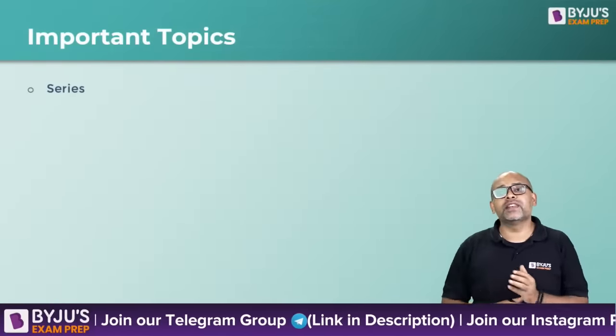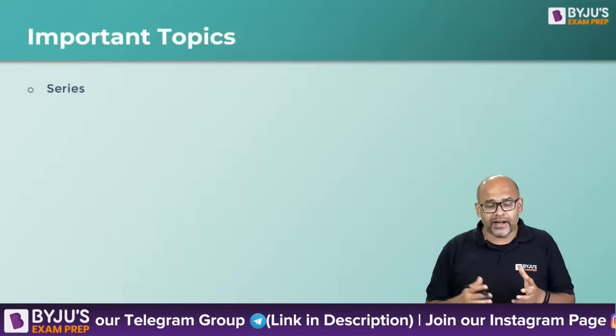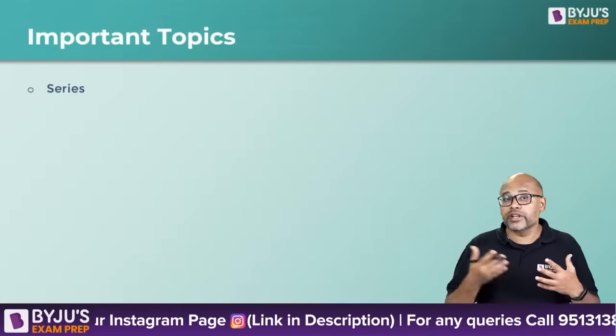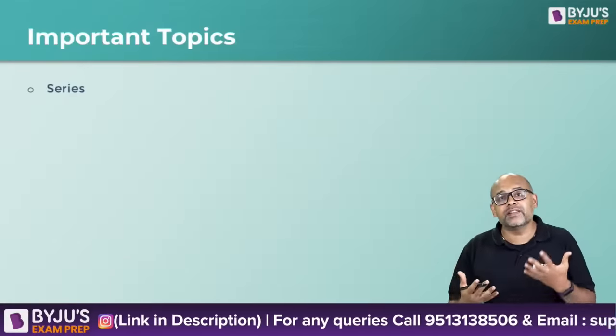I will explain a little bit about series. You already know what a series is. A series of numbers, a series of alphabets, you already know. This is basically visual reasoning where the series is about some kind of images, pictures. So there's a logic connecting image 1 to image 2, image 3, image 4, and then there'll be a question mark. You have to understand what is the logic connecting 1 to 2, 2 to 3, 3 to 4, and then the question mark. And of course, you'll have options. You'll have to select the right option. That is called series-based questions. I'm sure you all know about this.